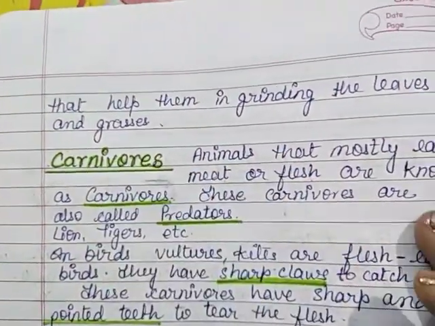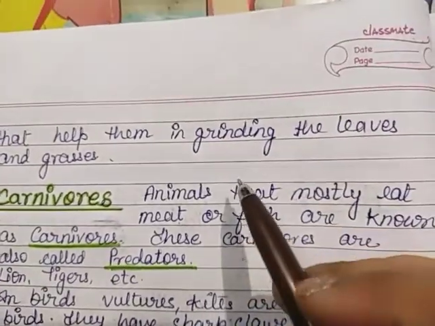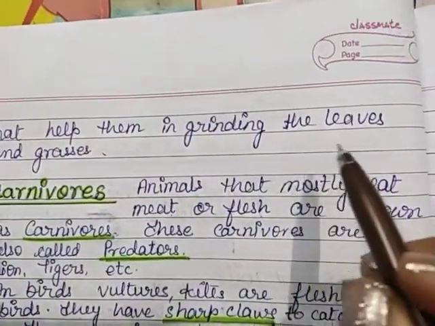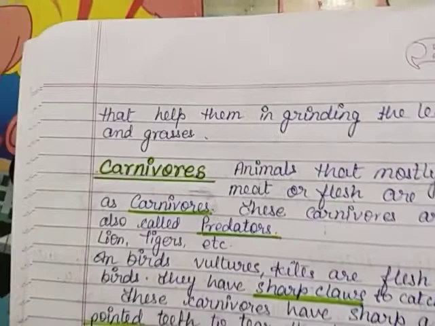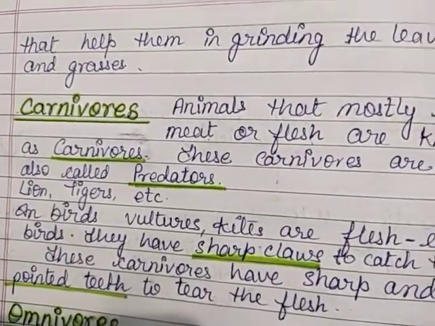So what do these stronger and broader molars do? These molars help them to grind the leaves and grasses. This is the task which the teeth of the herbivores perform.